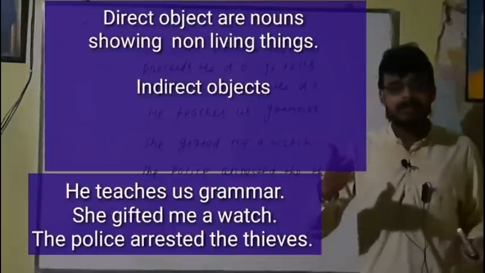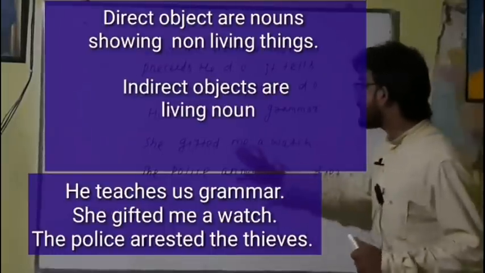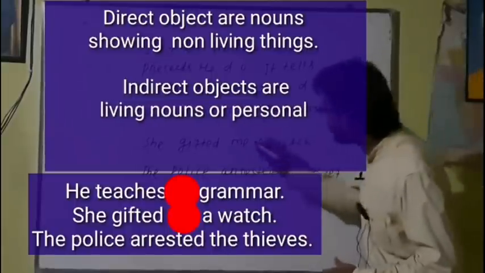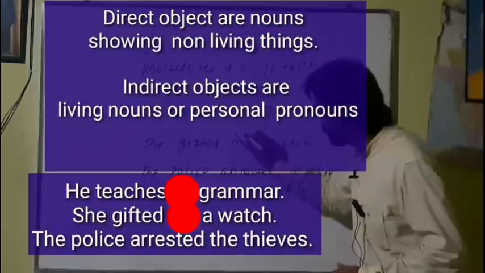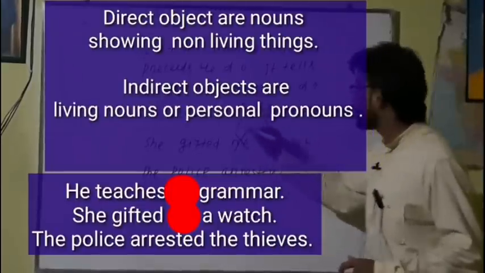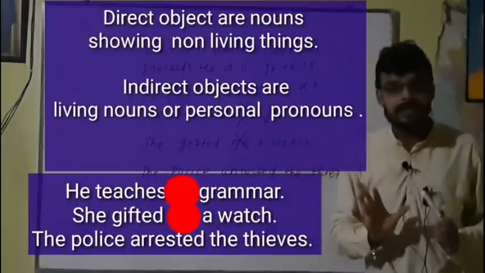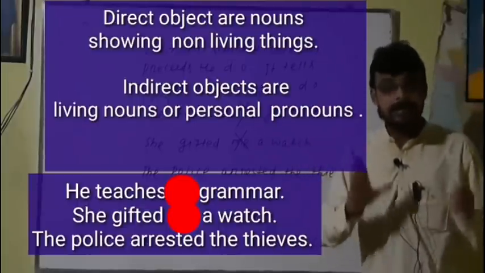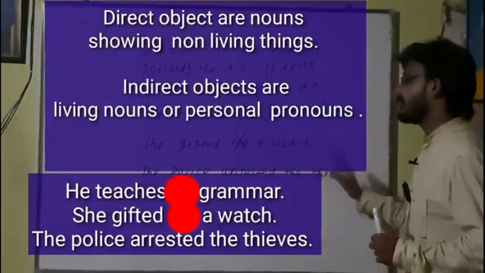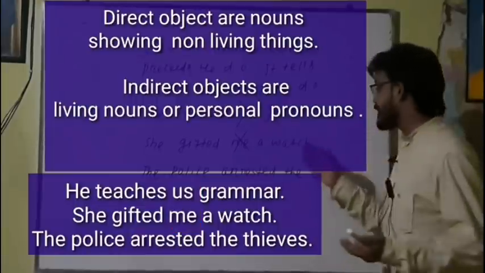Here is another way to identify the direct object. She gifted me a watch. Suppose I remove this word. He teaches grammar. That is a meaningful sentence, and grammar is the direct object. She gifted a watch. That is also a meaningful sentence, and a watch is the direct object.